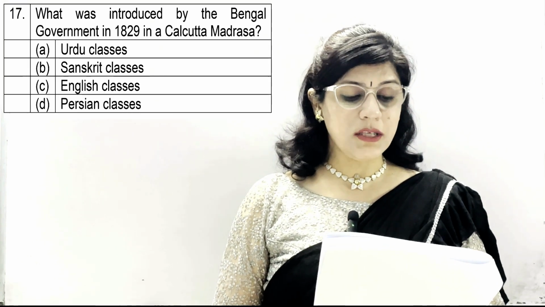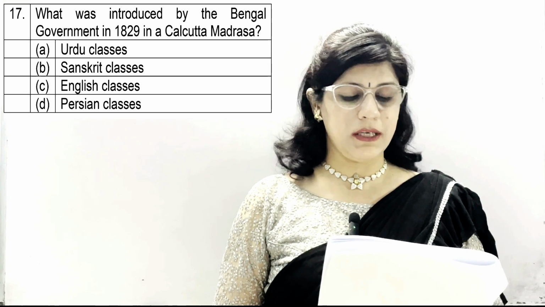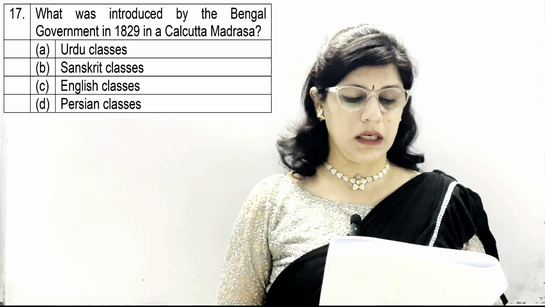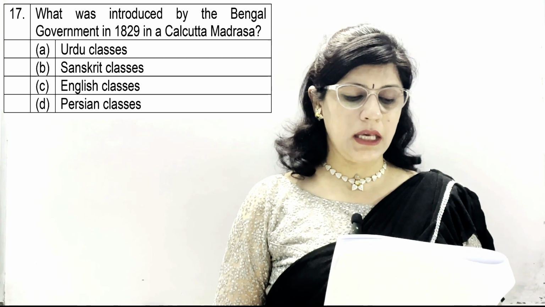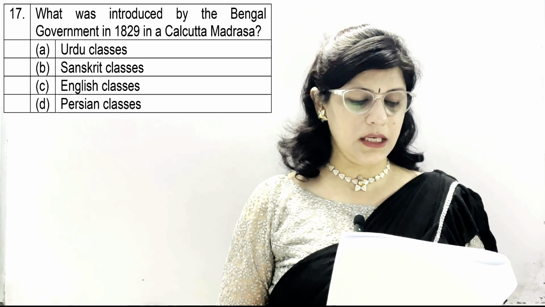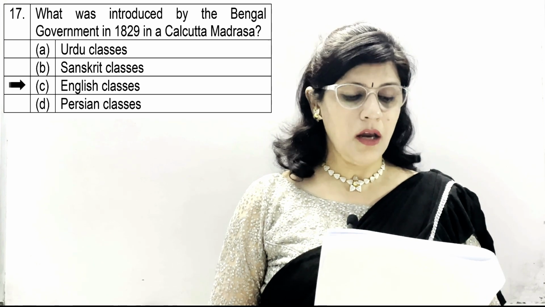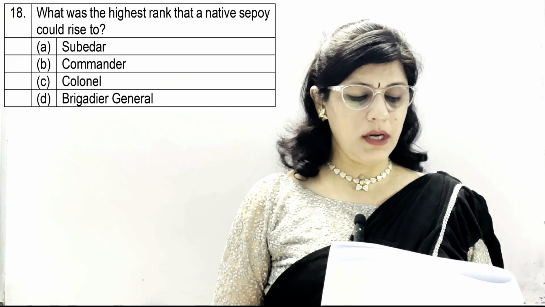Question number 17. What was introduced by the Bengal government in 1829 in the Calcutta Madrasa? A. Urdu classes, B. Sanskrit classes, C. English classes, and D. Persian classes. And the correct option is C. English classes.